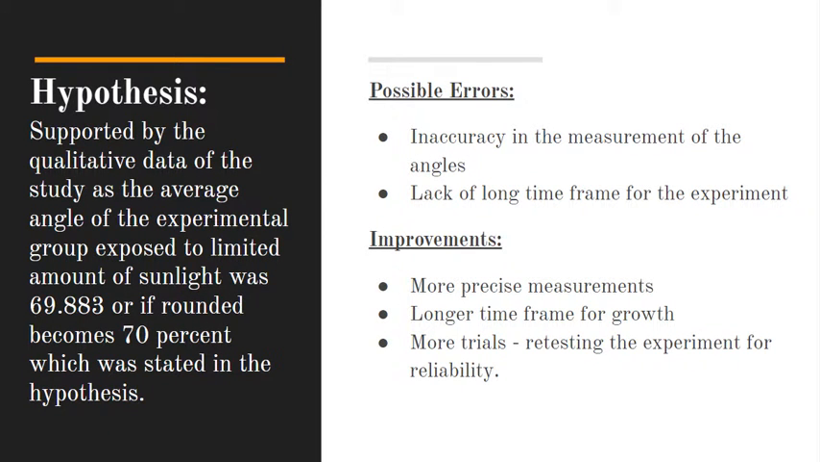As we began evaluating our results and the data we had collected, we can say that our hypothesis was supported due to the fact that 69.883, or 70%, was the average angle of the experimental group exposed to limited sunlight. Not only this, but we can also see that even a minor error in measuring the angles could have caused the data to be off, as well as not having a longer time period to conduct this experiment. And of course, a way to improve this is to use precise measurements when it comes to the angles, as well as having a longer time to conduct this experiment, since we could have also done more.